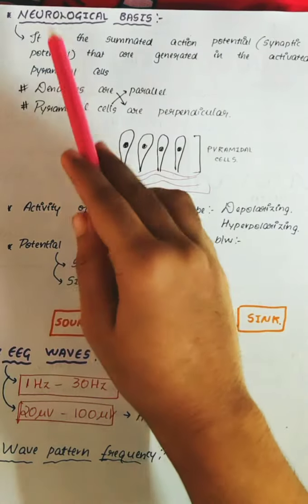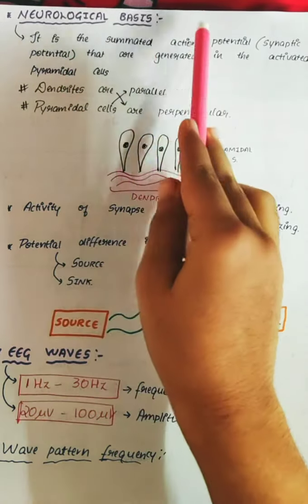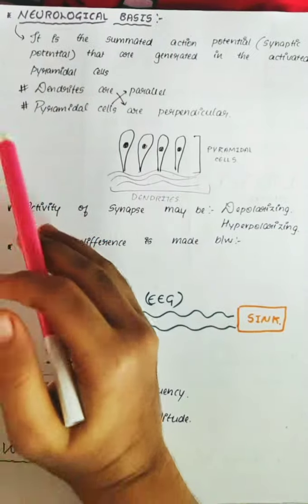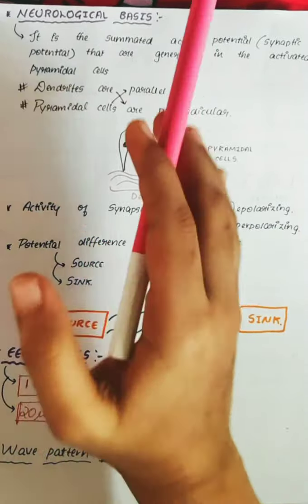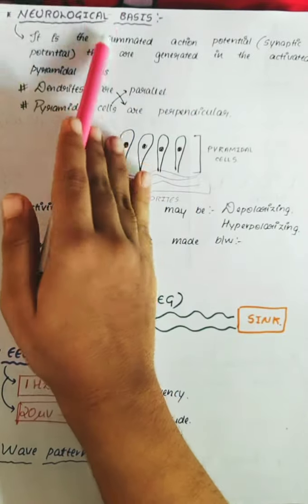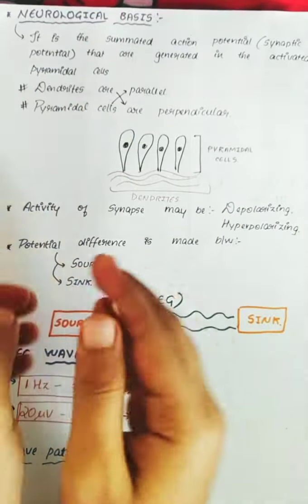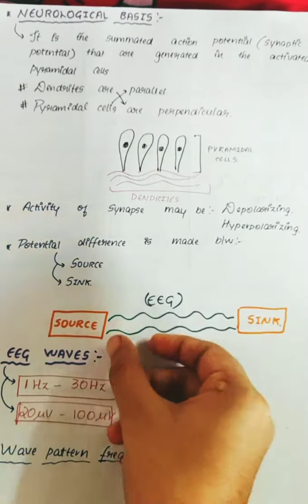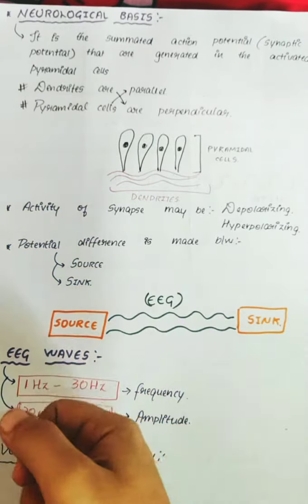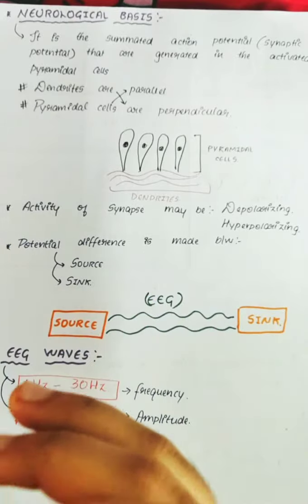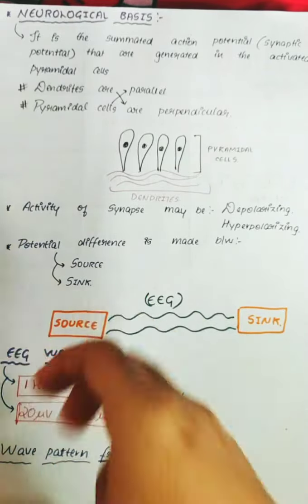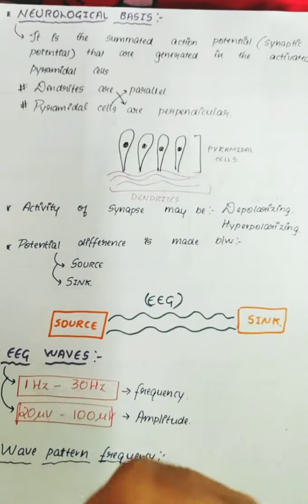So we'll study the neurophysiological basics of the EEG. As in the ECG, to understand the neurological basics you have to add the individual action potentials generated in the activated pyramidal cells, so that you get the summated action potential of the pyramidal cells.